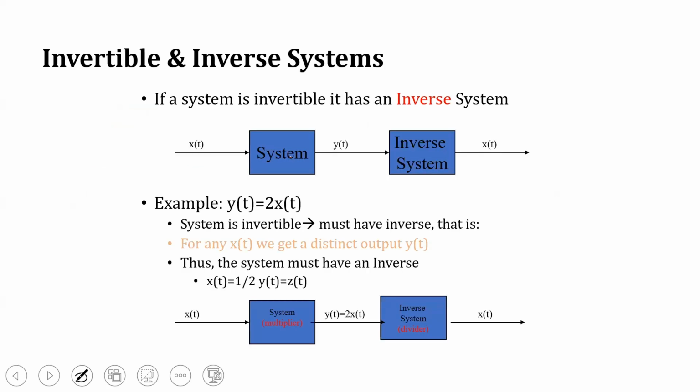The next system is invertible and non-invertible system, or inverse system. If a system is said to be invertible, it has an inverse system. That is, x(t) is given to a system, you get an output y(t). If y(t) is given to the inverse of the system, it has to generate x(t). That is called an invertible system. Otherwise, it is a non-invertible system.